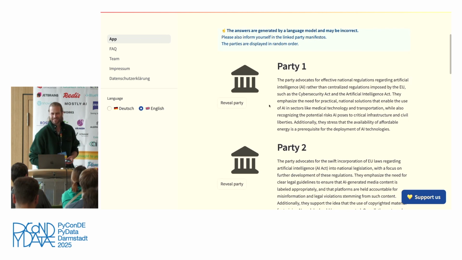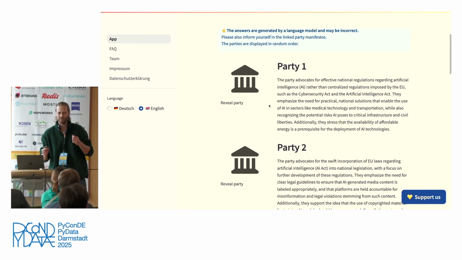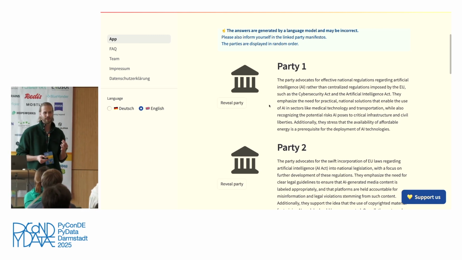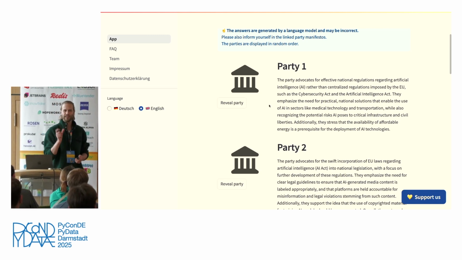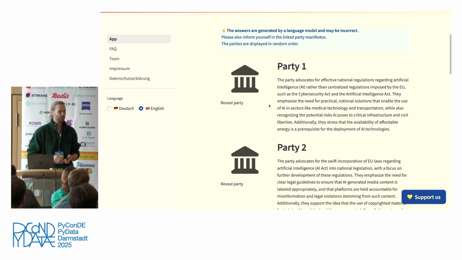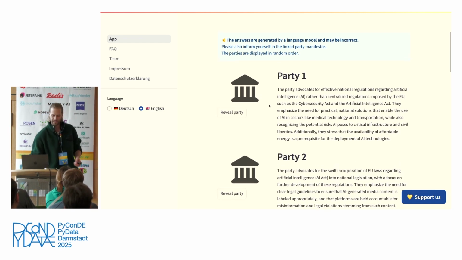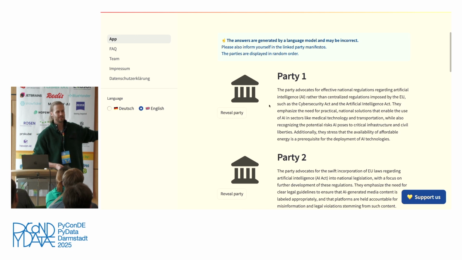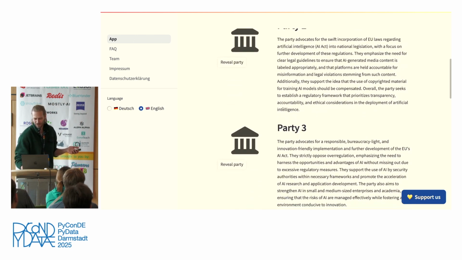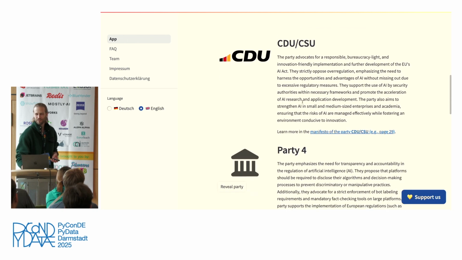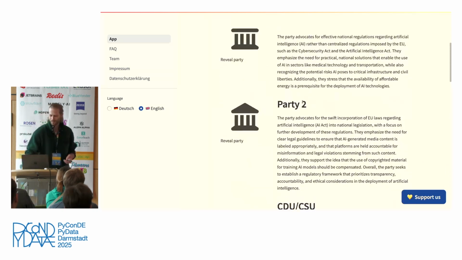But the idea behind this is that if you look at such a system and you see the summaries, of course you already have your favorite party in mind, right? So you have a pretty big confirmation bias that you want to like the party that you want to vote for. So if you hide the parties, you can first read the summaries free of judgment, and if you say, okay, maybe I agree with this, you can reveal the party.